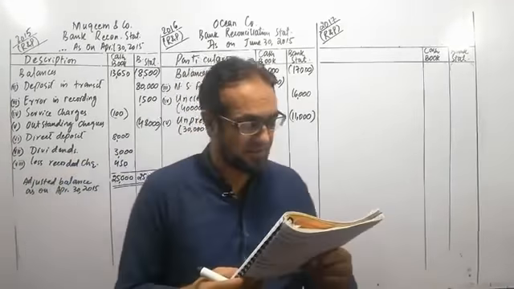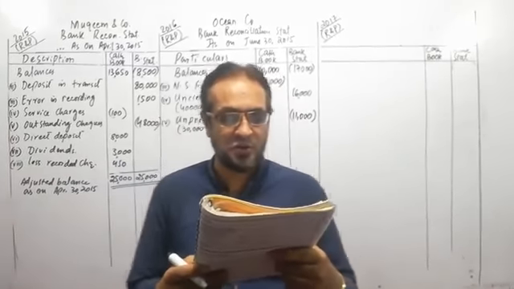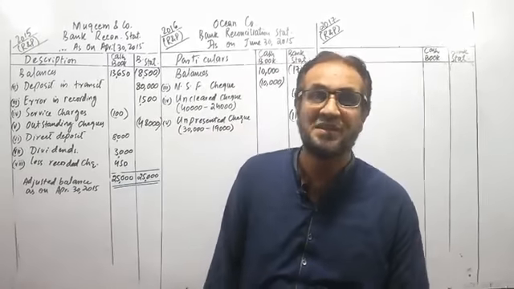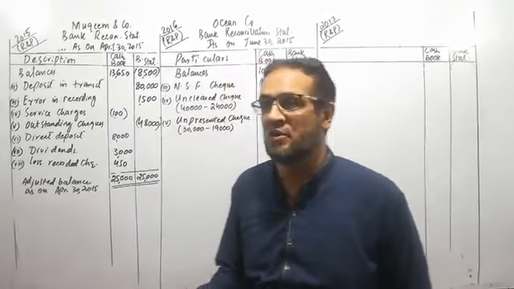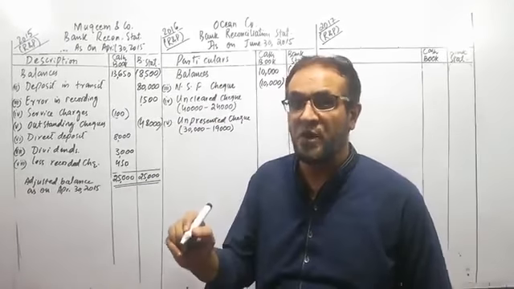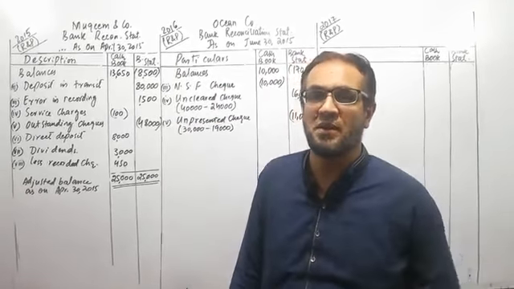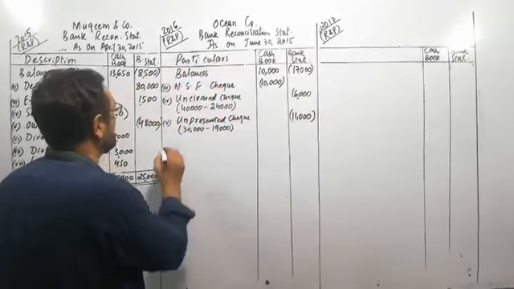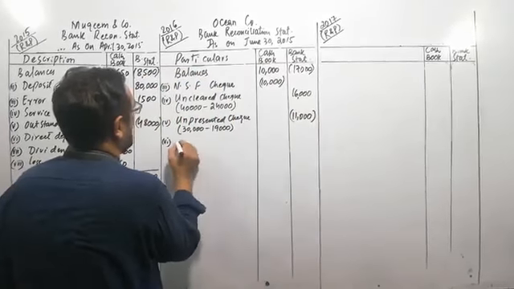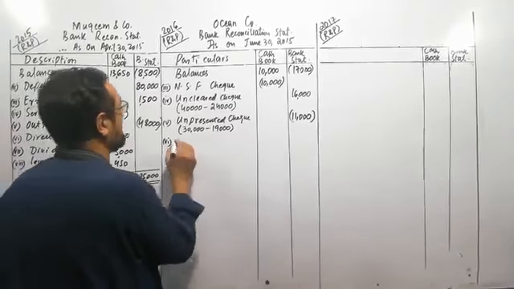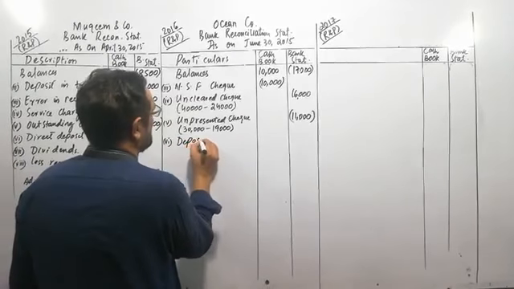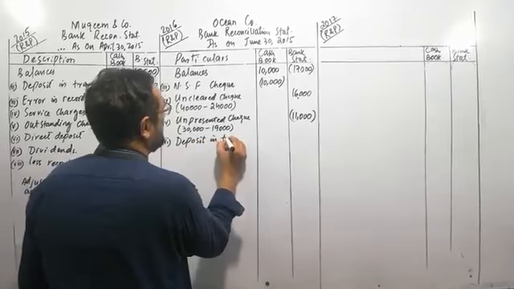number 5. Number 6 transaction is late deposit not shown in the bank statement, 32,000. Late deposit. We have deposited the amount into the bank. We have recorded it into the cash book, but this amount is not being shown in the bank statement. So we will add this amount to the bank statement. It is called last day deposit, late hour deposit, or in other words, it is also called deposit in transit.